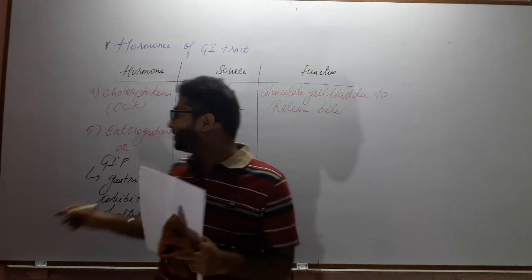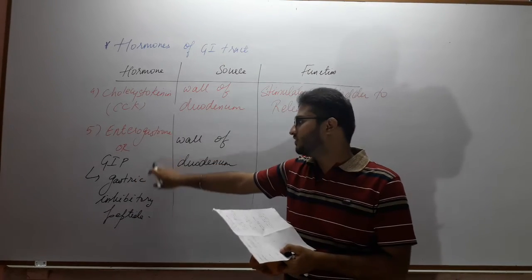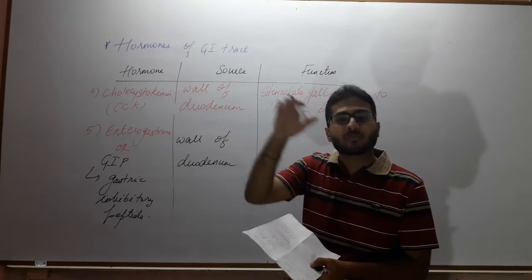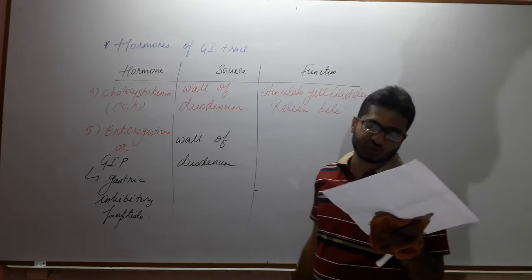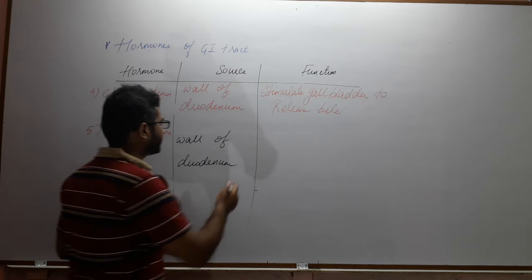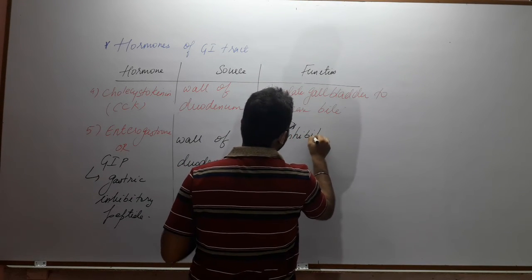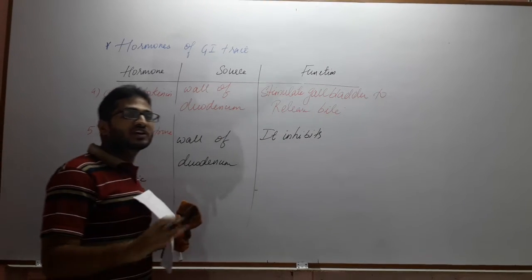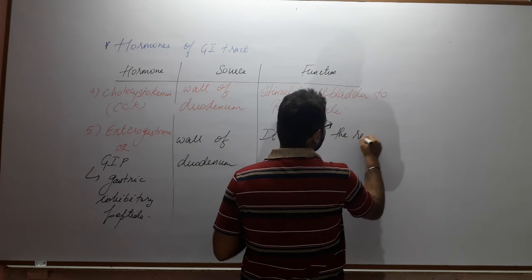Now what could be the probable role of this hormone, GIP or enterogastrone, gastric inhibitory peptide? Inhibit, that means it will suppress the secretion of gastric juices. It stops the gastric glands from secreting gastric juice.